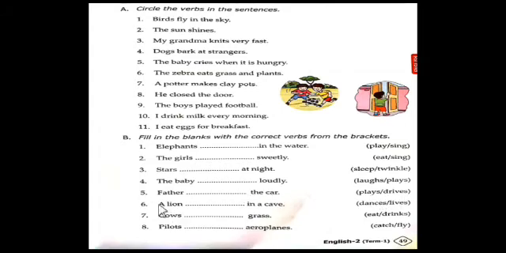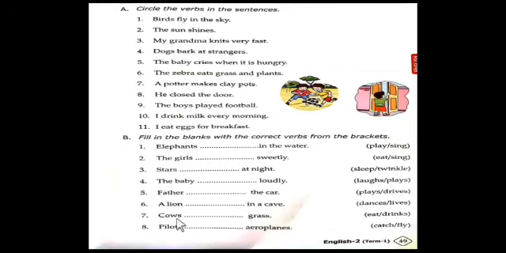Next, sixth one. A lion dash in a cave. Cave means it is the place where the lion lives. The cave is the home of the lion. So which is the correct verb here? Lives. It is the correct verb here. A lion lives in a cave, not a lion dances in a cave.